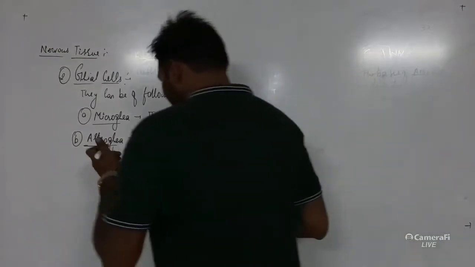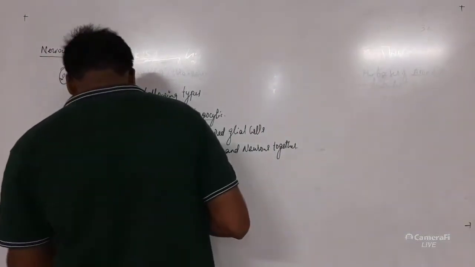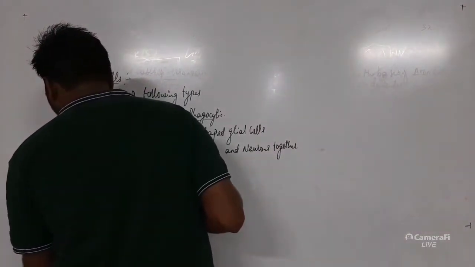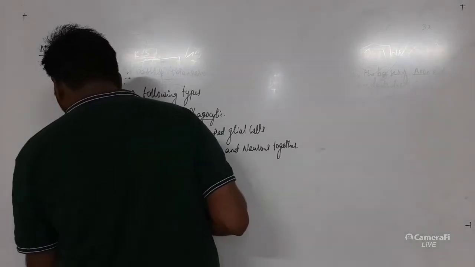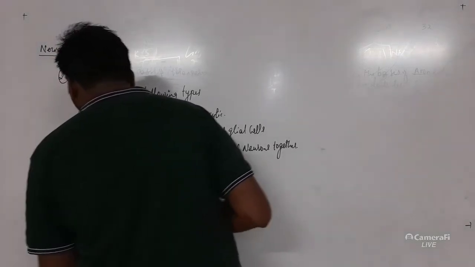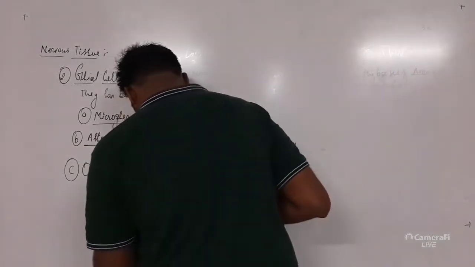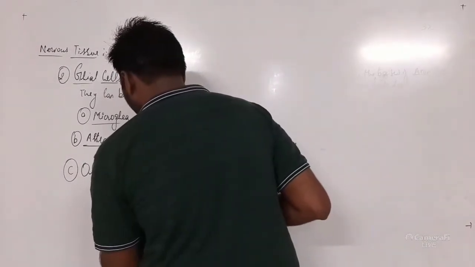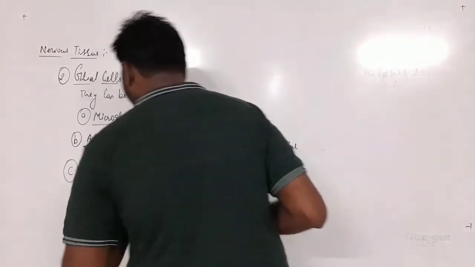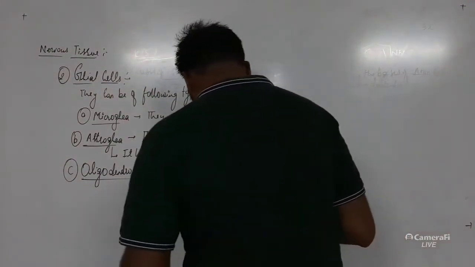The next, apart from this, we have the oligodendroglia. Now what is meant by oligodendroglia?